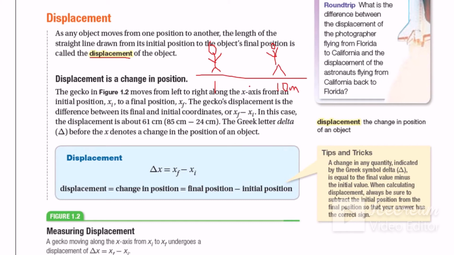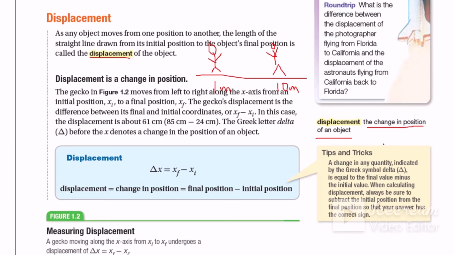Now this is the location. He was here and now he is there. The position has changed. The change in the position of the object is called displacement.